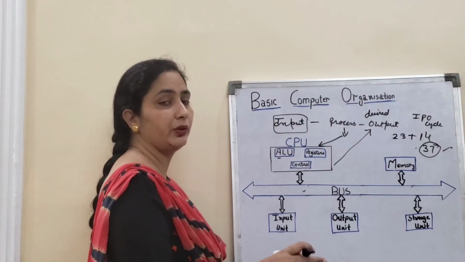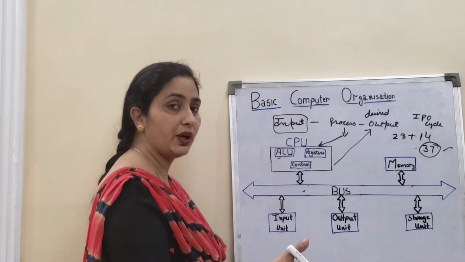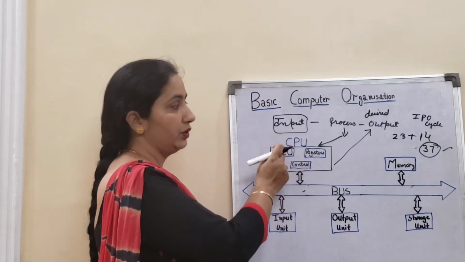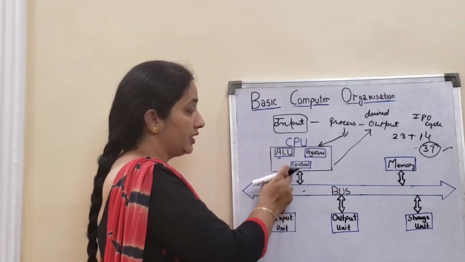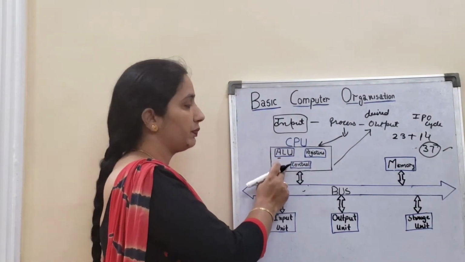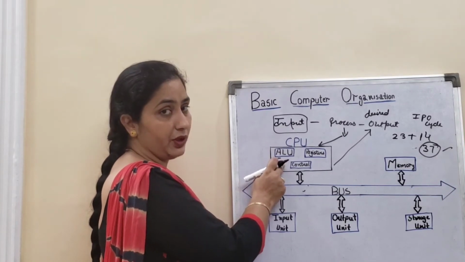Whatever calculations, whatever decisions you are going to take, all that processing will take place in this ALU. If you want to add these two numbers, this addition will take place here. This will control your input and check what activity you want to perform. After that, this ALU will actually perform that activity.